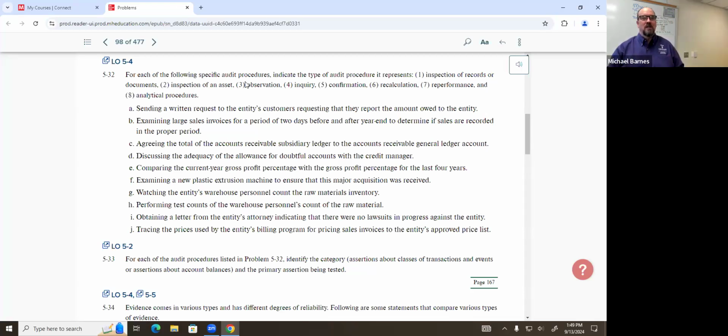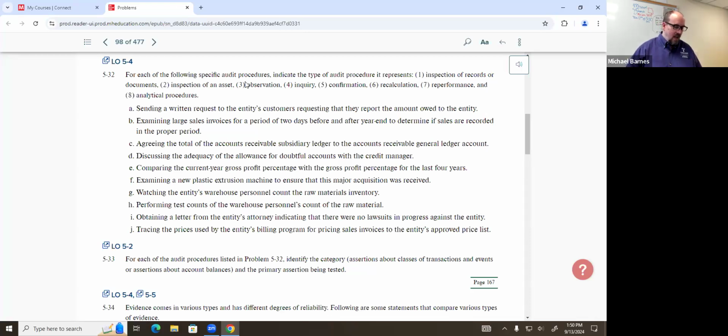This is an interesting one because this will actually delineate some information. So if we're watching entity's warehouse personnel, what type of evidence is that? Observation, okay. What category of assertions do we think we're dealing with here? We're not looking at individual transactions, we're looking at the inventory items that comprise the balance in the financial statement. So we're talking about account balances.